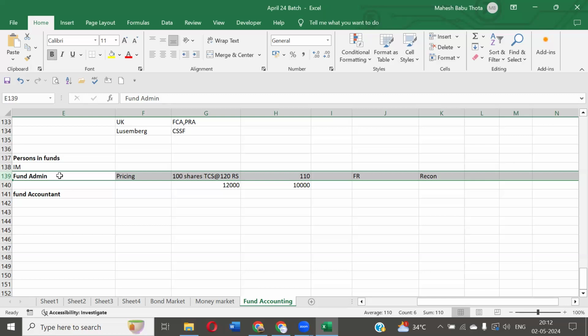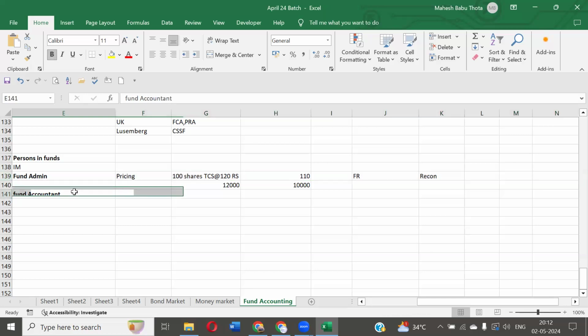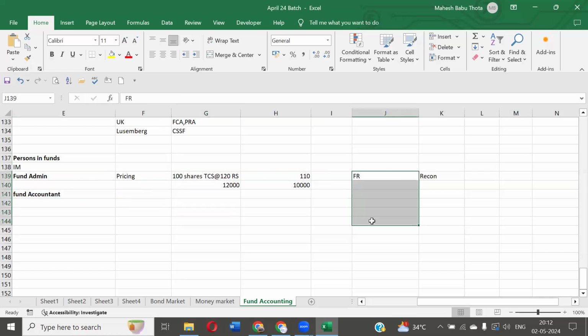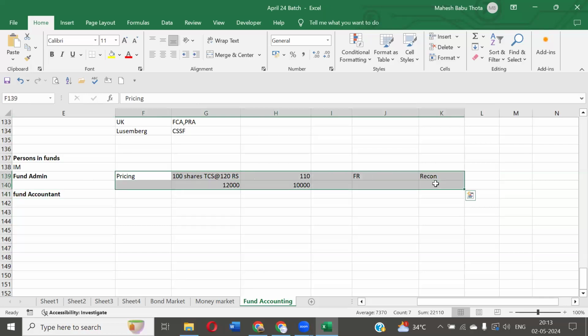How will they do all this work? They will appoint one accountant. That accountant is nothing but a fund accountant. Pricing is due, right? For pricing, we will appoint one fund accountant who will take care of the pricing part. We will appoint one more fund accountant who will take care of financial reporting. One more person will take care of expenses, cash and settlements. Another fund accountant will calculate NAV, net asset value. Basically, they will just do the accounting work related to the funds. All these works will be done by the fund accountant.